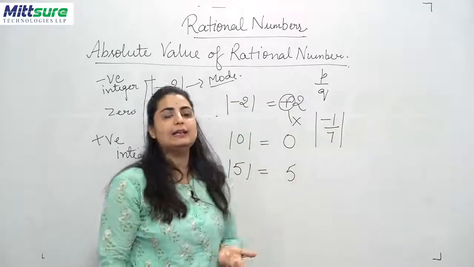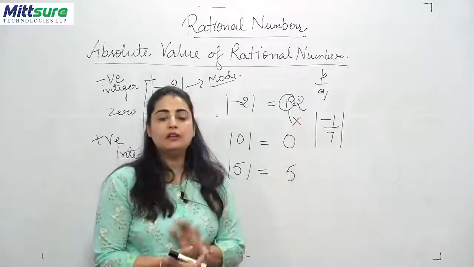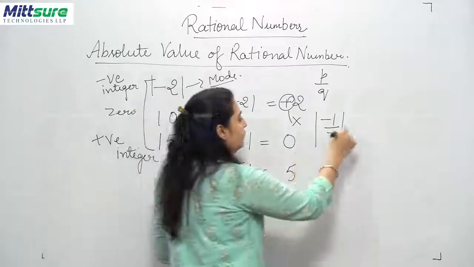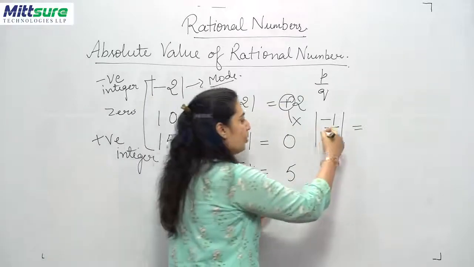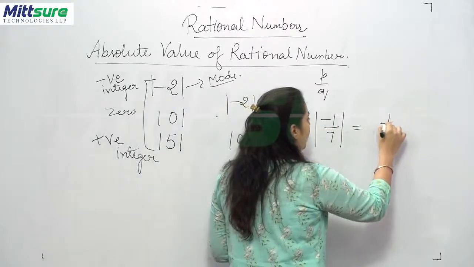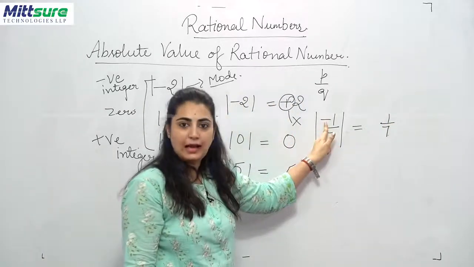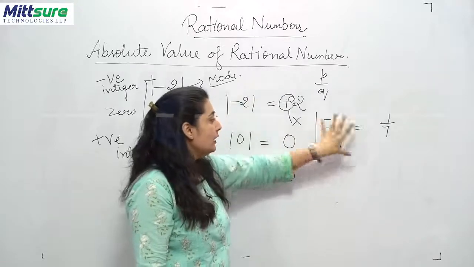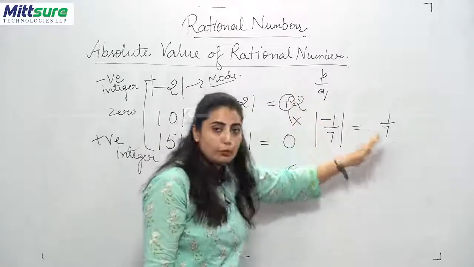It is a negative rational number. Now when you have to find the absolute value, these mode lines will go away, the negative sign is also removed, and 1/7 is the absolute value.